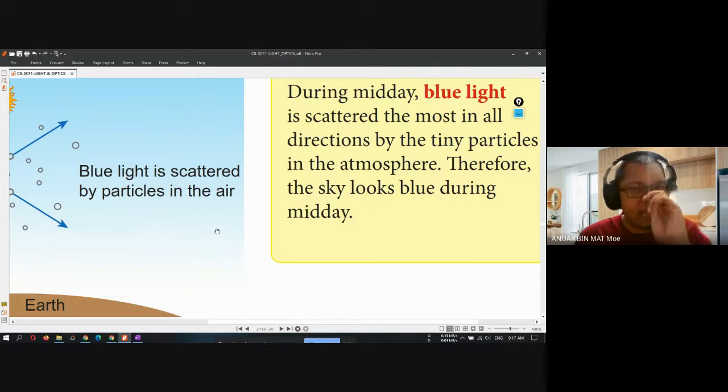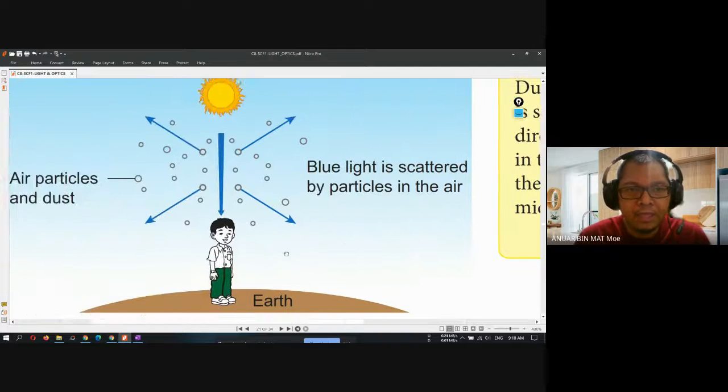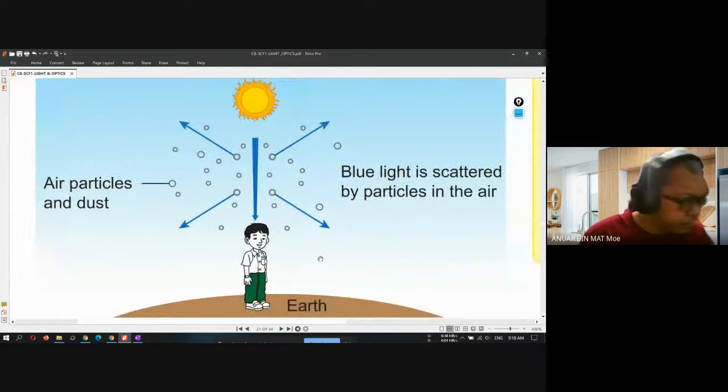What happens to the other colors of light? The other colors of light will penetrate and go directly to the earth. But the blue light, for most of the time, will scatter all over the place during the midday. Can you understand this, class? Never mind.